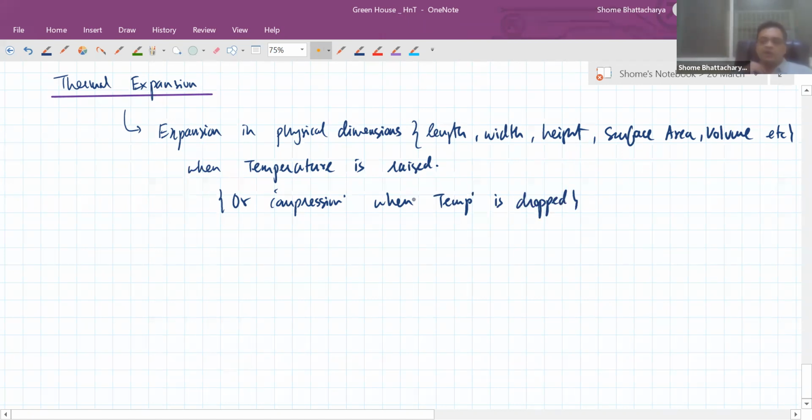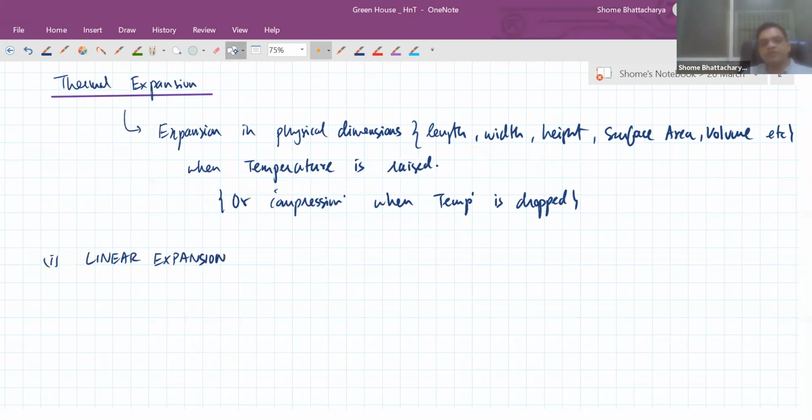Some materials tend to undergo more expansion or a larger, more rapid rate of expansion compared to others. Like metals tend to undergo more expansion compared to certain non-metallic materials, etc. But nonetheless, the first category of expansion we will see is linear expansion. The principle of linear expansion.